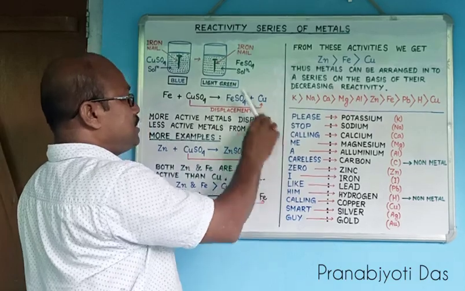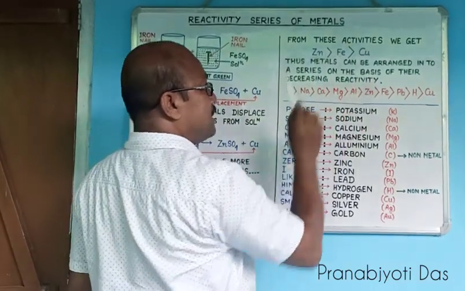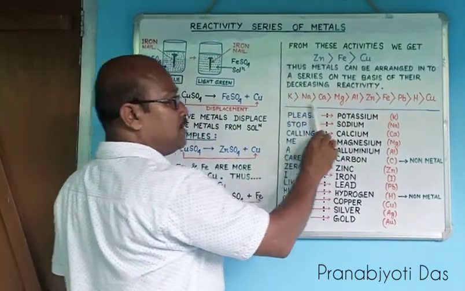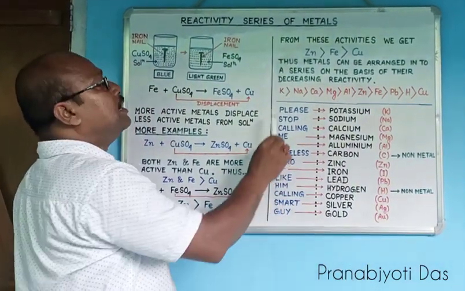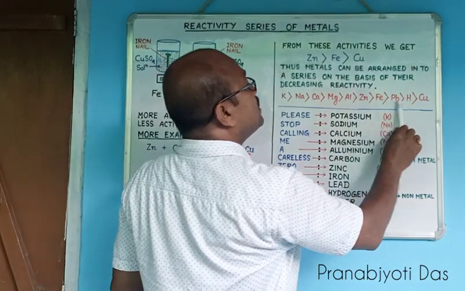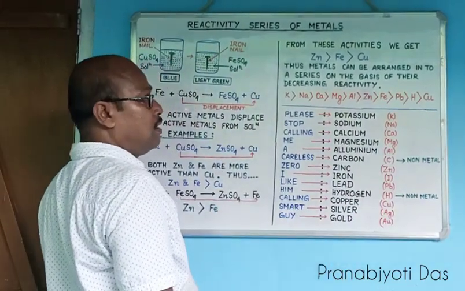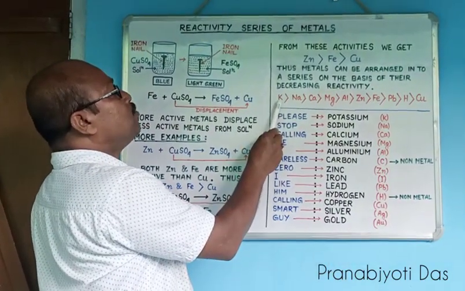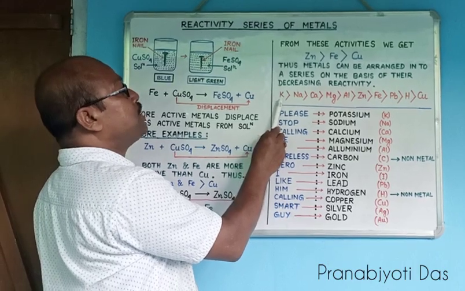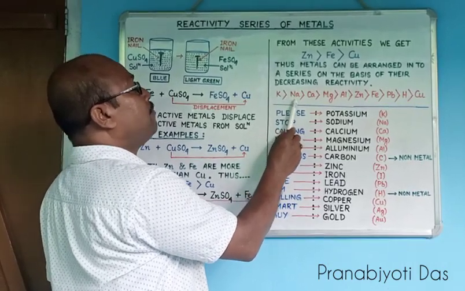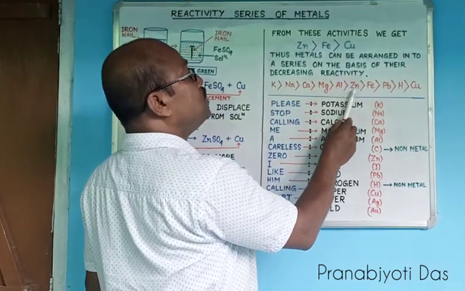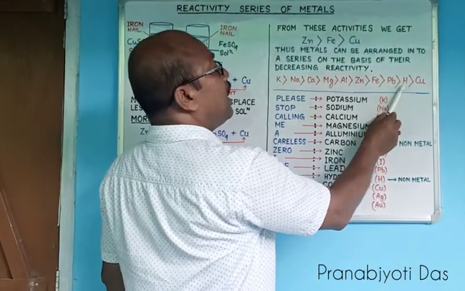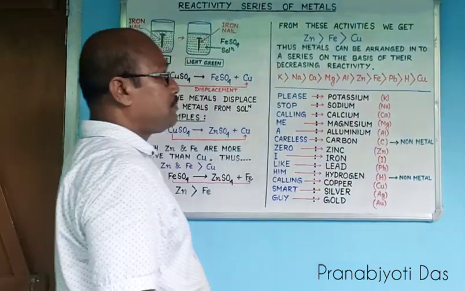In our activity series, we have considered only three metals, but in the periodic table there are many metals, and the most important metals can be arranged on the basis of their decreasing reactivity in this order. The order is: the most reactive metal is potassium, then comes sodium, and accordingly calcium, magnesium, aluminium, zinc, iron, lead, hydrogen and copper.